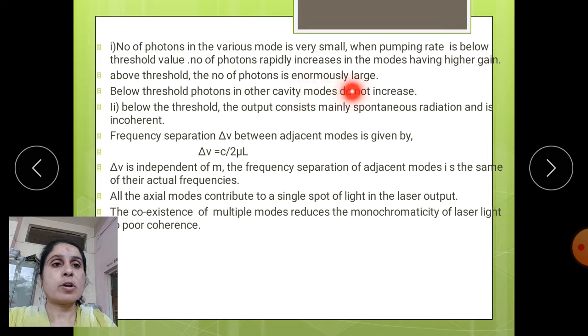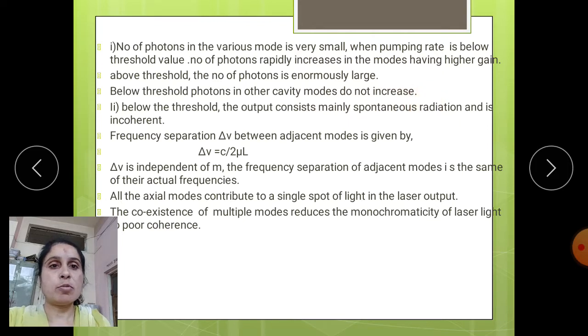The number of photons rapidly increases in the mode having the higher gain frequency above the threshold, and the number of photons becomes enormously large. Below the threshold, the photons in the other cavity modes do not increase.